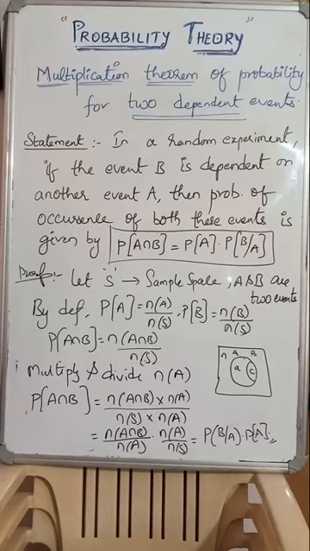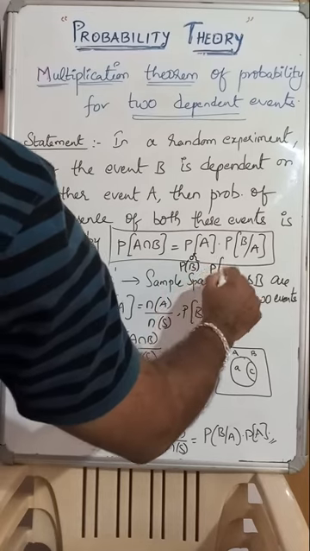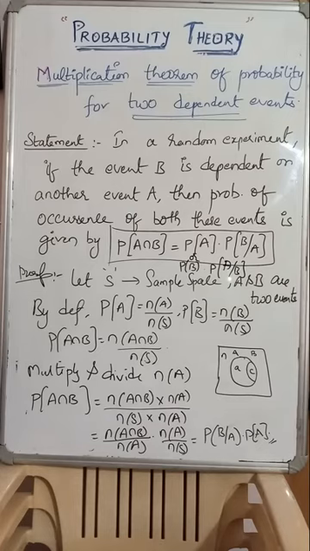There, which has occurred already? A. Imagine that A has occurred. If B has occurred, N of B will be multiplied on both sides. If A has occurred, N of A will be multiplied on both sides. Anything is possible. So the same multiplication theorem you can write in the other way also: P of B into P of A given B. That is also fine. Both cases are possible. If you want the second one, P of B into P of A given B, N of B has to be multiplied and divided in the above definition of P of A intersection B.